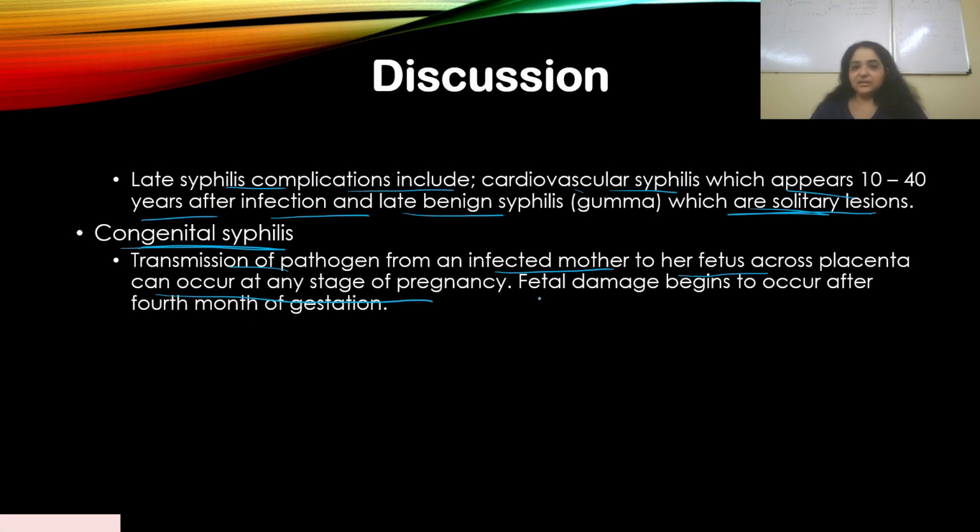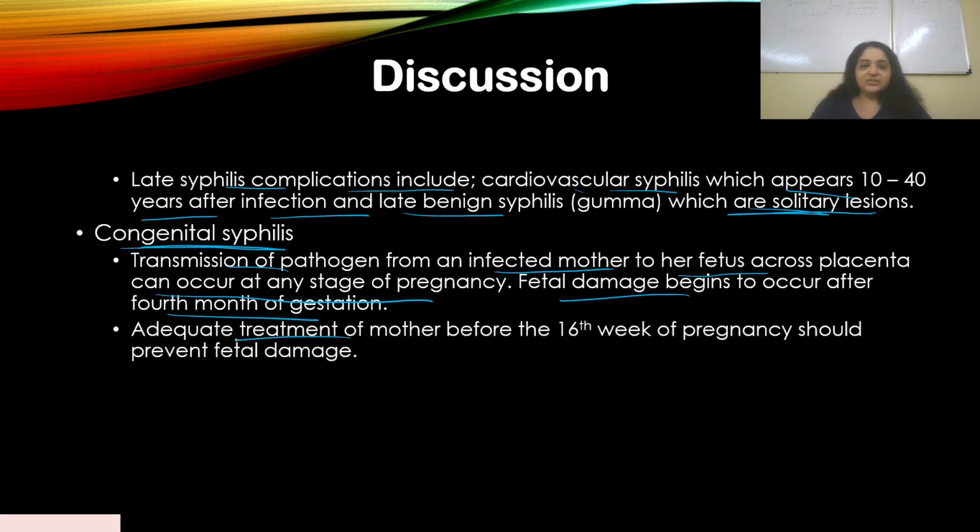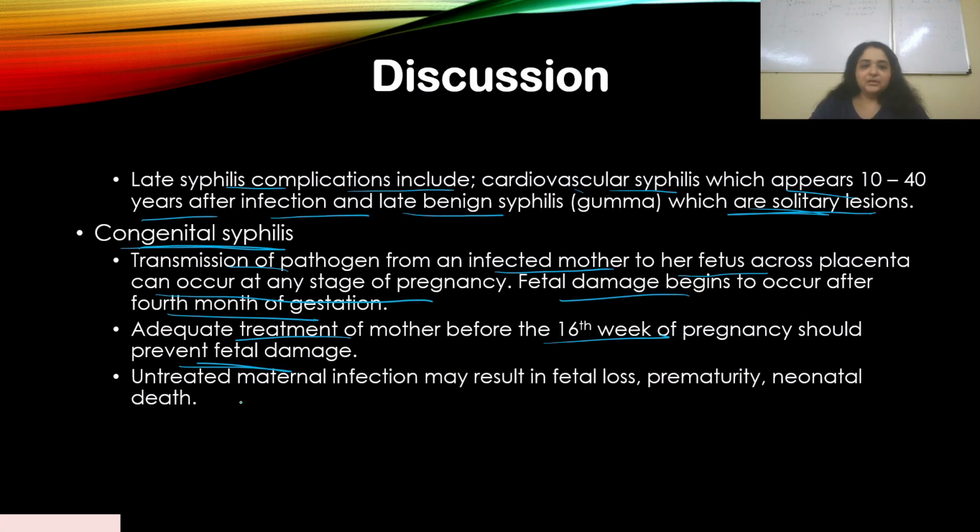We already discussed that. Fetal damage begins to occur after the 4th month of gestation. Adequate treatment of the mother before the 16th week of pregnancy should prevent fetal damage. Untreated maternal infection may result in fetal loss, prematurity, neonatal death. These are the complications that can occur if syphilis is not treated in the mother.